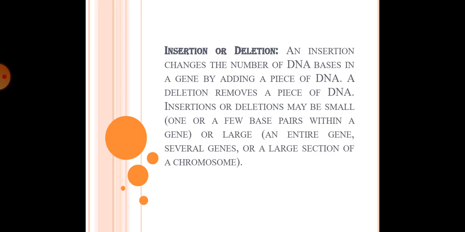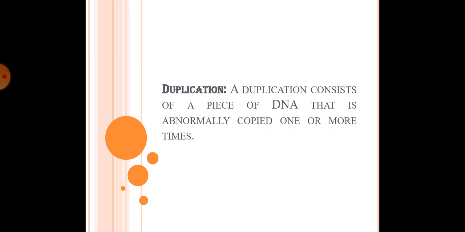Insertions or deletions may be small, one or a few base pairs within a gene, or large, an entire gene, several genes, or a large section of a chromosome. The next is duplication. A duplication consists of a piece of DNA that is abnormally copied one or more times. Duplication is a type of mutation that involves the production of one or more copies of a gene or region of a chromosome.